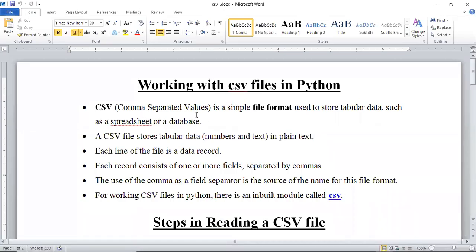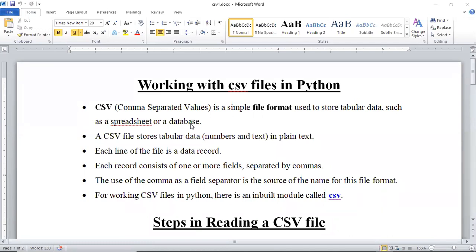So CSV is a simple file format used to store tabular data as a spreadsheet or a database. Okay, so it looks like an Excel sheet, but actually you can take the work of a database from it. It's sort of a database or a data set. It stores numbers and text in plain text, and each line of the file is a data record. So just like you've done your SQL, rows and columns, each line of your CSV file is a data record, and each record consists of one or more fields separated by commas. That is why the name comma separated values.